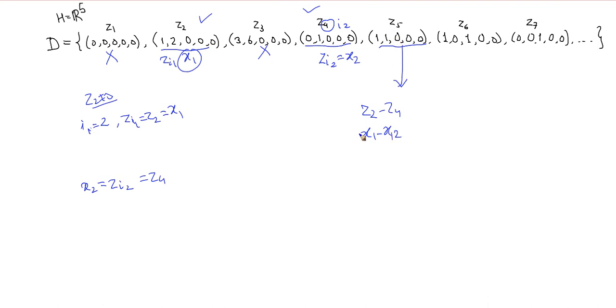So this is just a linear combination: 1 times x1 minus 1 times x2. So this again is not linearly independent of the previous two. What about this one? Yes, this is linearly independent of x1 and x2. So I call this one x3. So this is my i3. So x3 equals z6, and this is nothing but z_{i3}.